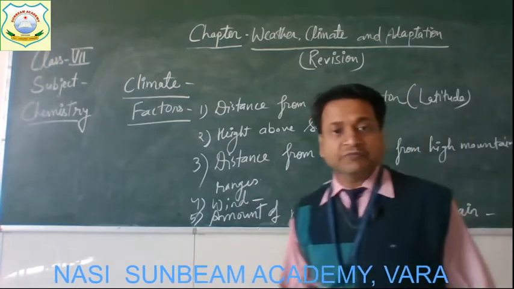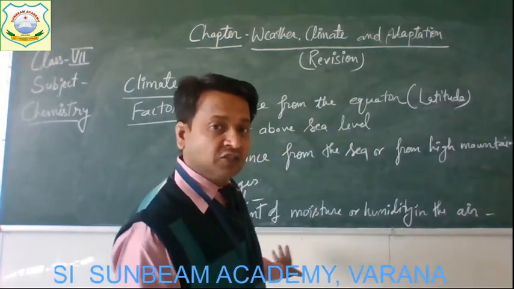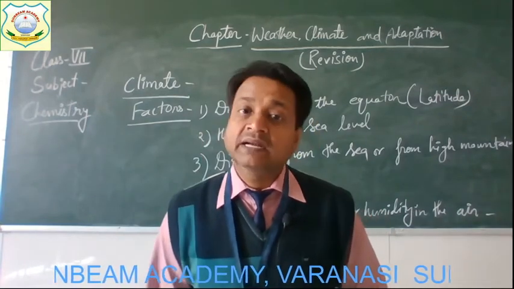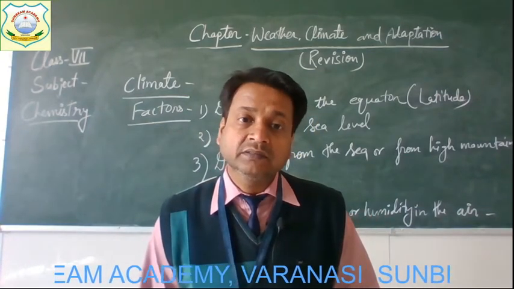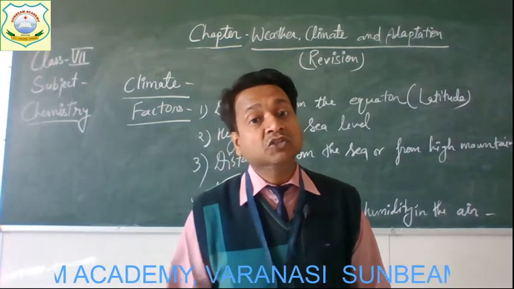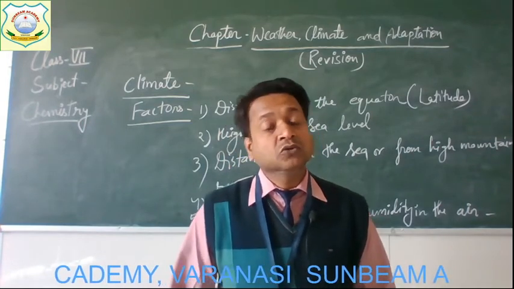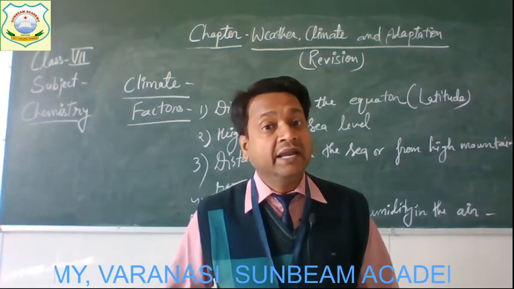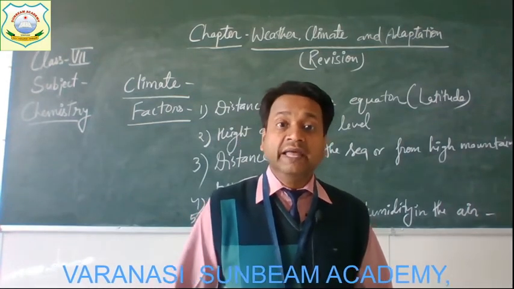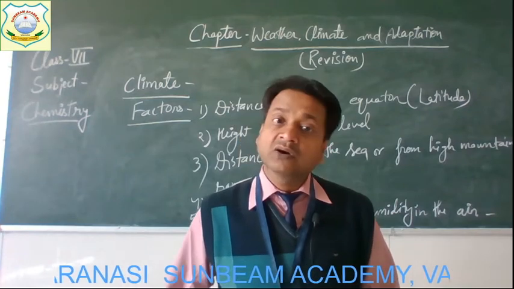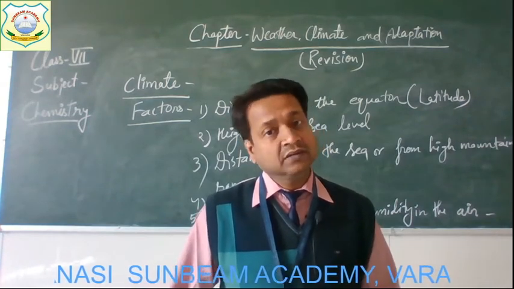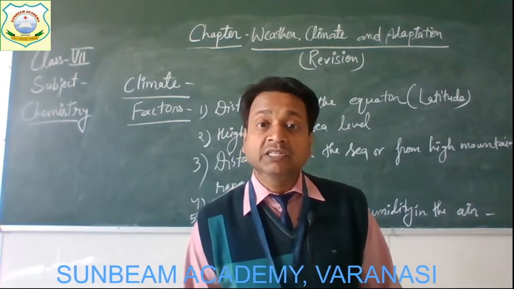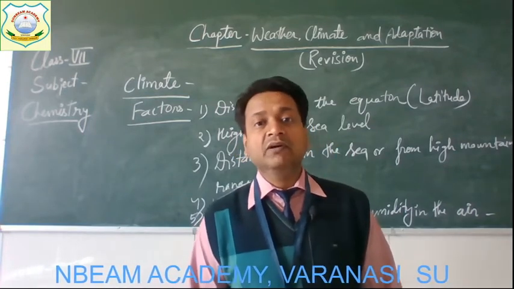If the moisture or humidity is more, the climate will be more humid and wet. And if the moisture is less, the climate will be hot and dry. So, children, these are the factors which determine the climate of a place.